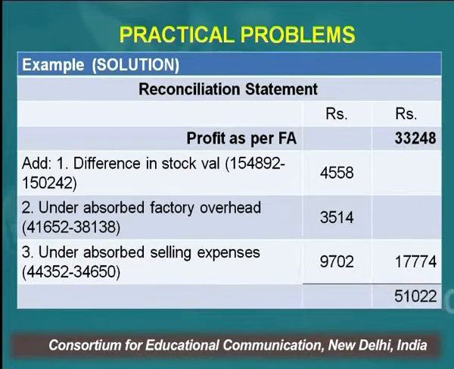So what we have done is we have added the figure of the difference of the two books, 4,558. Again, I am telling you, see what is the impact of a transaction on that book. Whether this transaction will increase the profit or decrease it. Closing stock is an item of the income side, right? So in the financial books, since the closing stock valuation is less as compared to the cost books, it means the profit of the financial account book will be less as compared to the cost book. So what we have done is we have increased it.